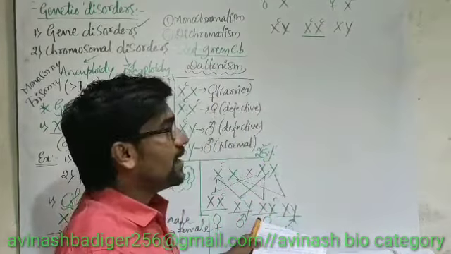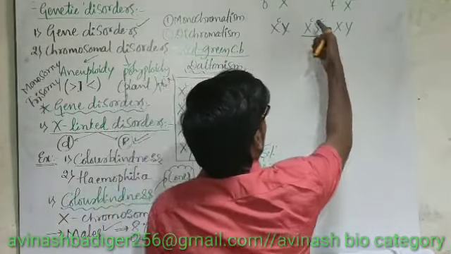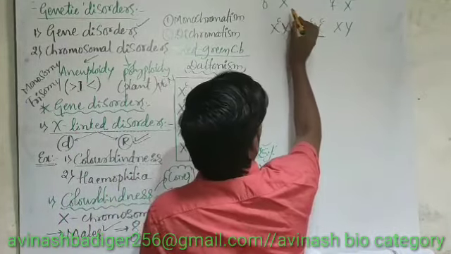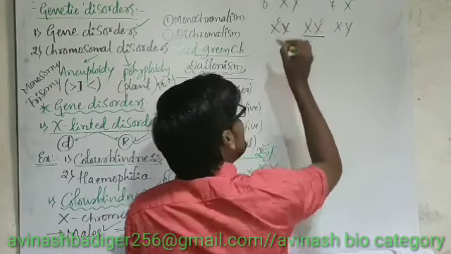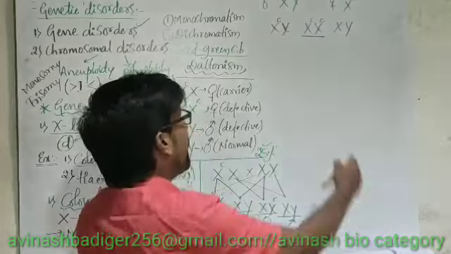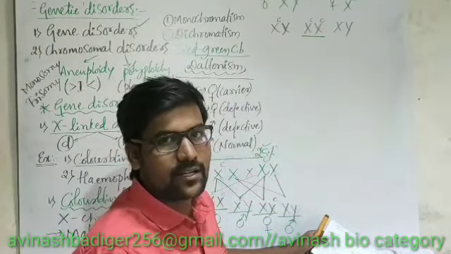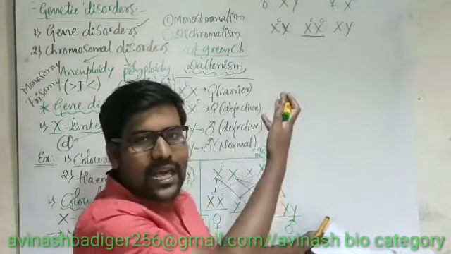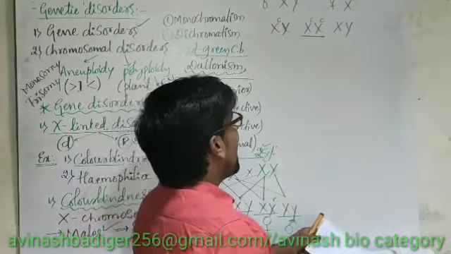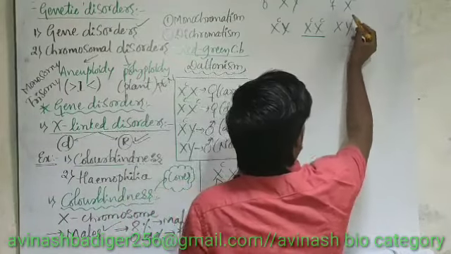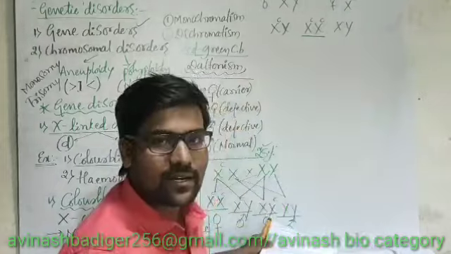XC. That means now we can write father side. 1 chromosome we already identified. 1 more chromosome is Y. So here father is colorblind. Genotypically father is colorblind. Yes. And this side what can we write? Mother, we have already identified 1 X chromosome is having colorblind gene.